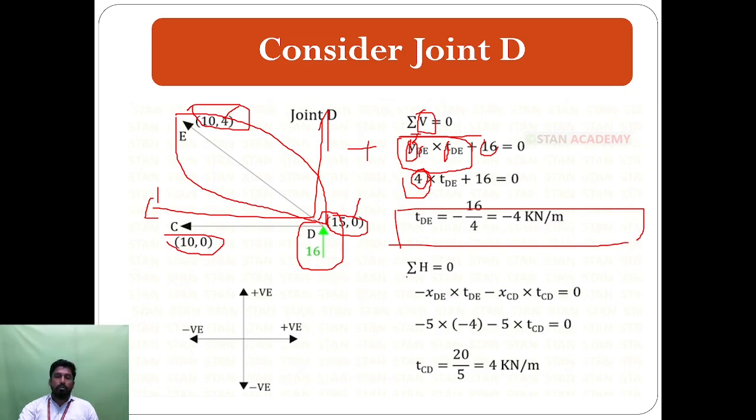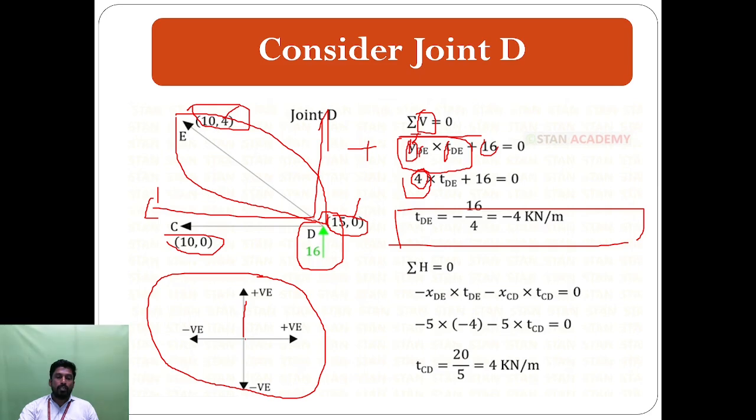Similarly, we can find the summation of H equal to 0. The sum of the horizontal forces: here CD is one of the horizontal forces and DE is also one of the horizontal forces. Both are in the negative direction. Here is the sign convention: a force acting in the upward direction is positive, and a force acting downward is negative.